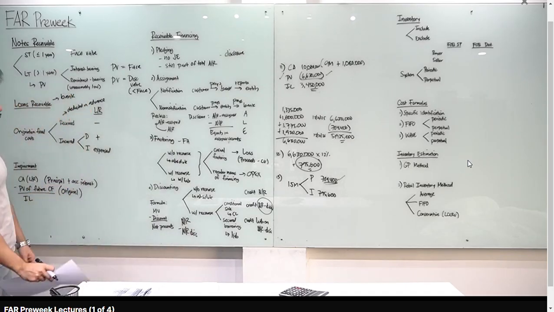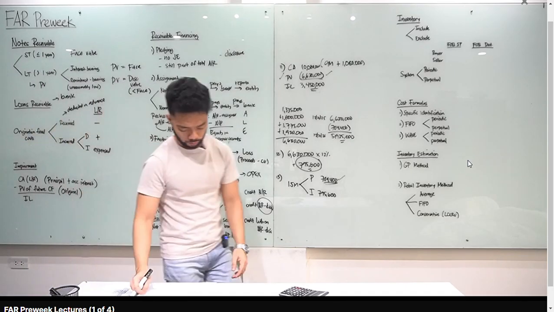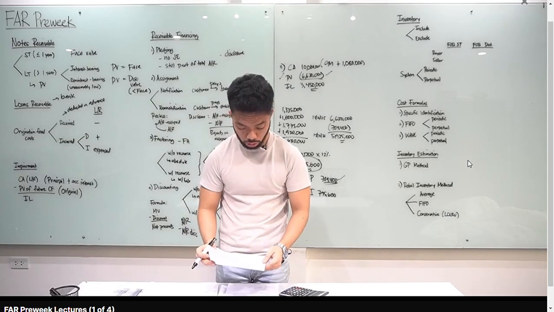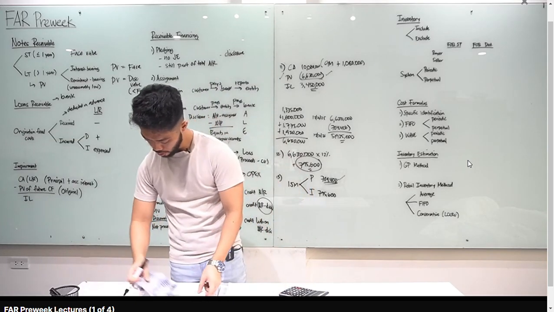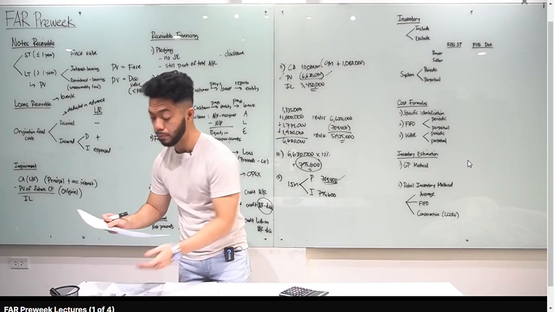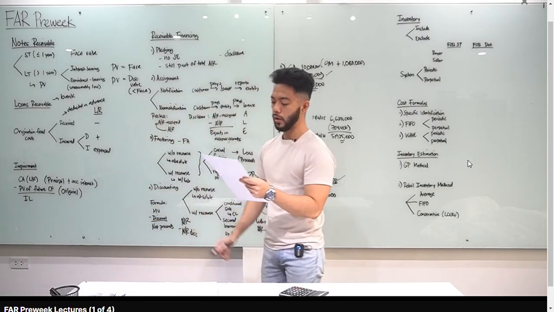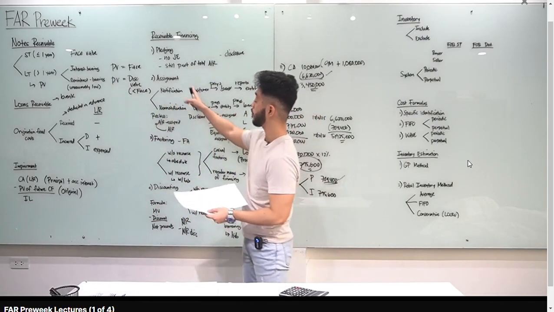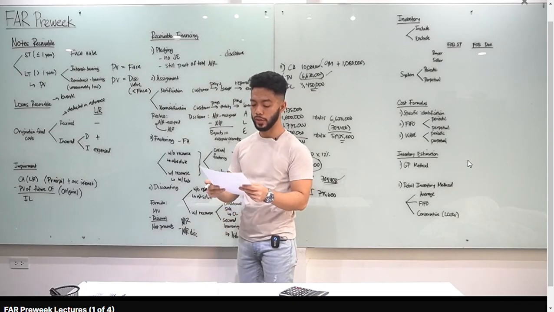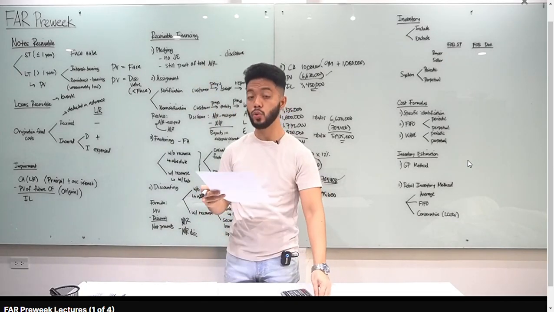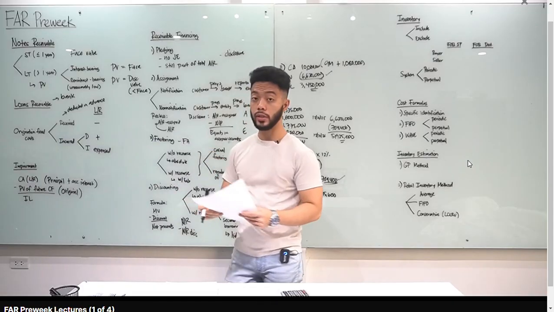Sige. Let's apply the concepts. Punta tayo sa handouts natin. Let's go to receivable financing number 1. If accounts receivable is pledged against borrowing, the amount of accounts receivable pledged should be, sabi ko kanina, still part of the total accounts receivable. Letter C, included in total receivables with disclosure. Disclose mo lang yung details ng pledge.